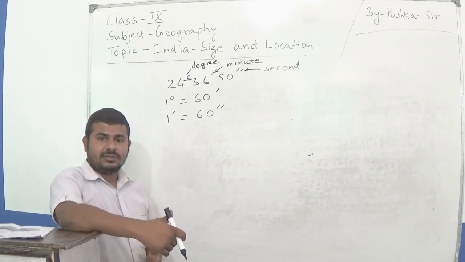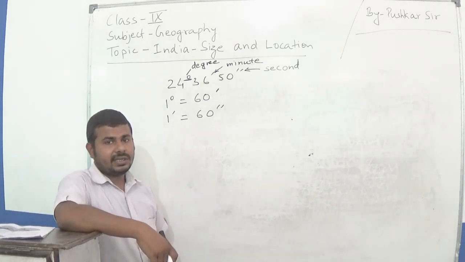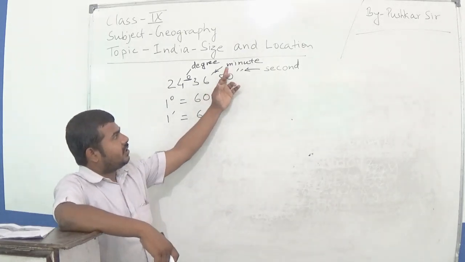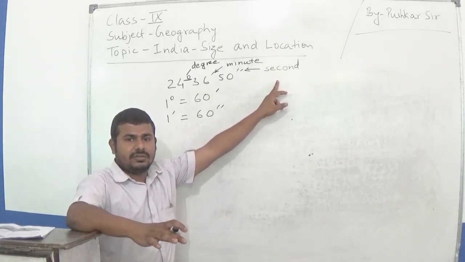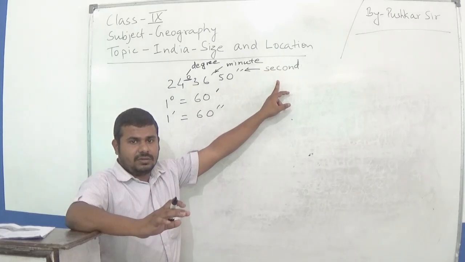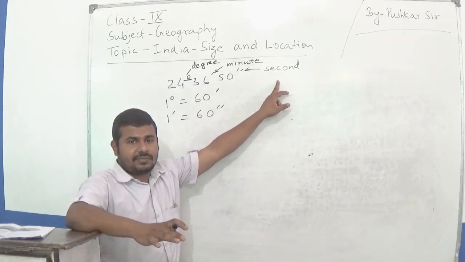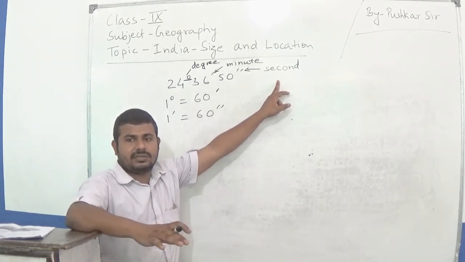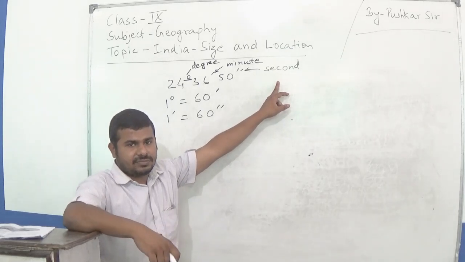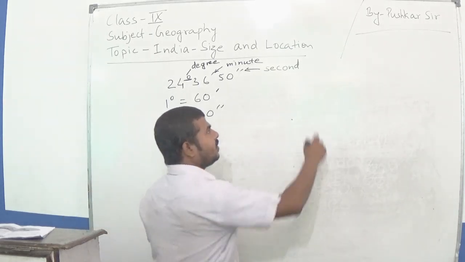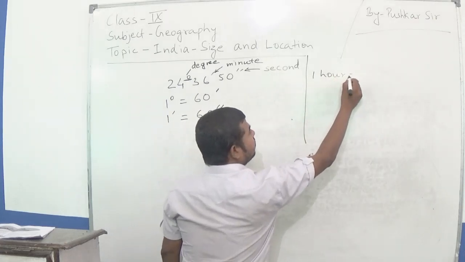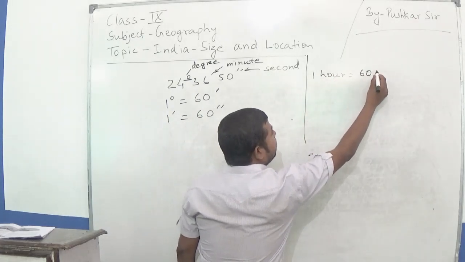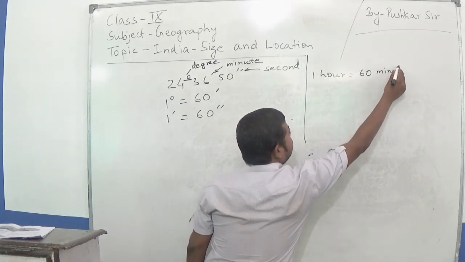Now you have to keep in your mind that this minute and this second have no relation to time. For example, we know that 1 hour is equal to 60 minutes.